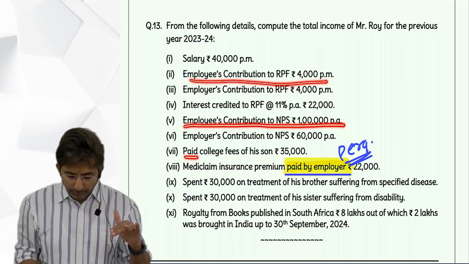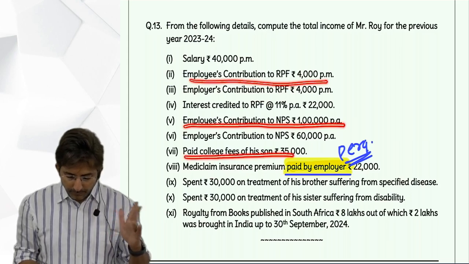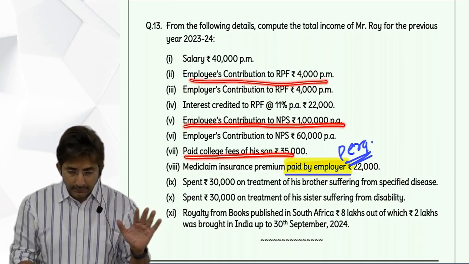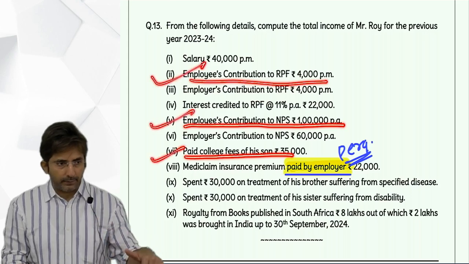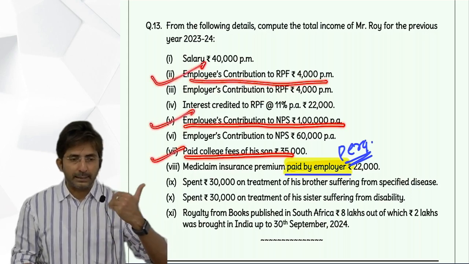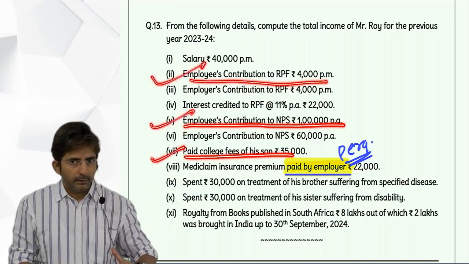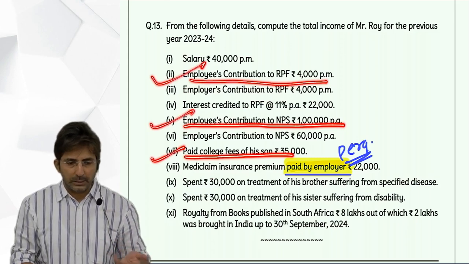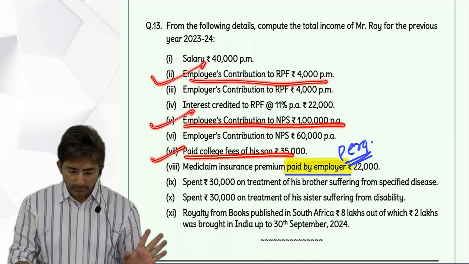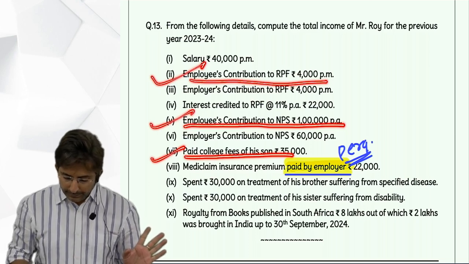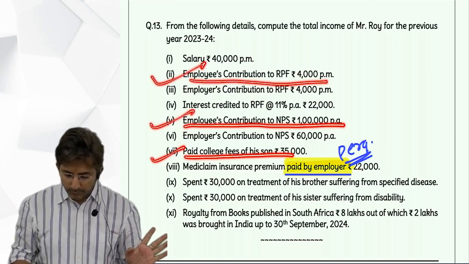Then we have tuition fees of son 35,000. That's it. These were the three items in 80C. Total of that comes to 1,31,000. Maximum 1,50,000, so which is less? 1,31,000. Then 80DDB 30,000.